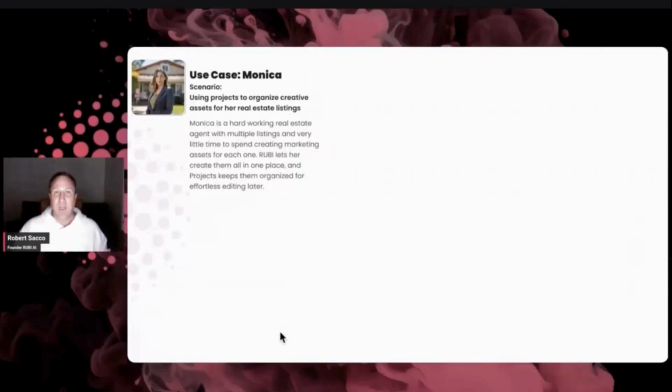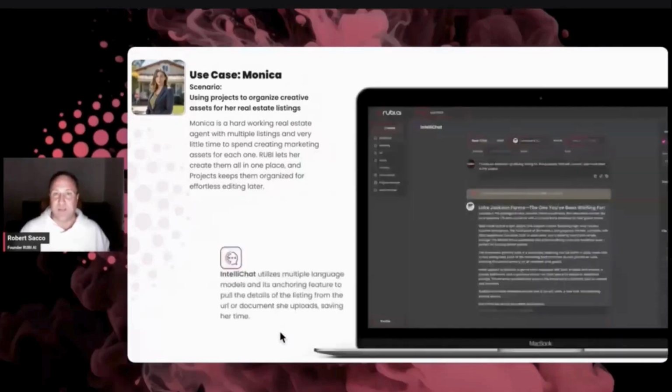Well, that's why we can really go into IntelliChat, because IntelliChat will open up the doors for so many different ways of getting things written in a creative way that's going to draw people in, but you can also write it to the exact audience of the person who could buy that house. So you're knowing what their pain points are and how this house will solve those, or what motivates them to want to buy that house.